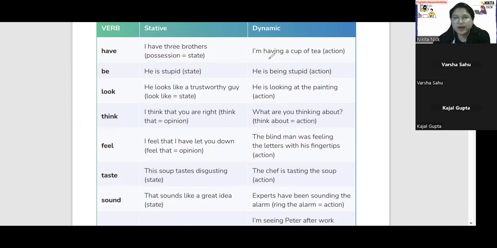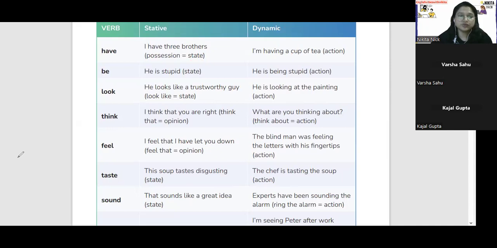Okay. So you are having a cup of tea means what? You are talking about some action that is happening. So happening action होने के लिए हम ing use कर रहे हैं क्योंकि ये अभी हो रहा है. So I'm having a cup of tea means like right now I'm having a cup of tea. But if you're talking about state, that means you have 3 brothers. उसके साथ कुछ action नहीं हो रही है, वो stative है क्योंकि आपके पास 3 भाई हैं. That is the meaning of this sentence.